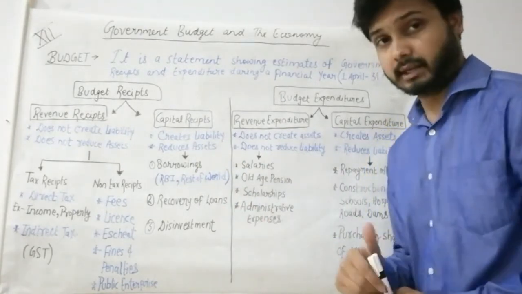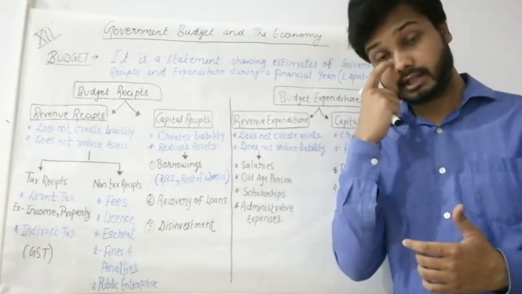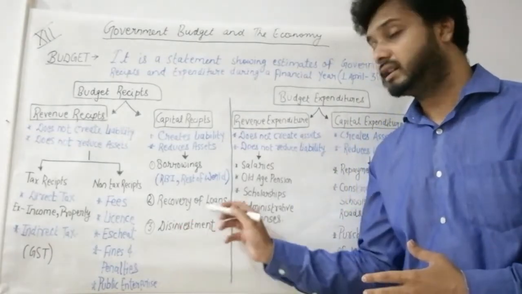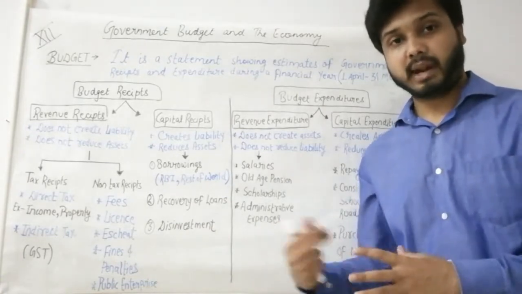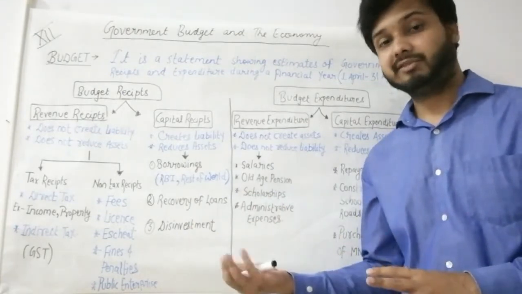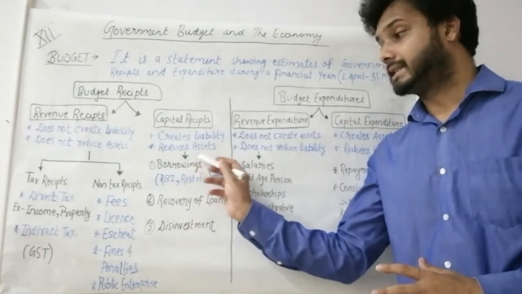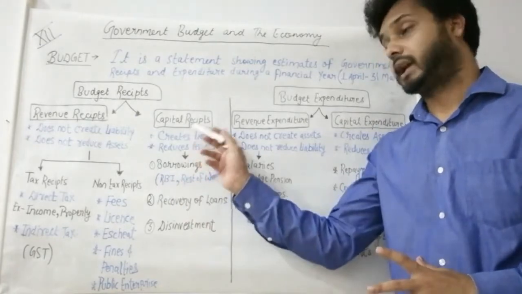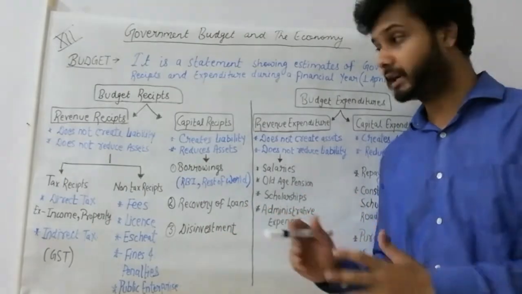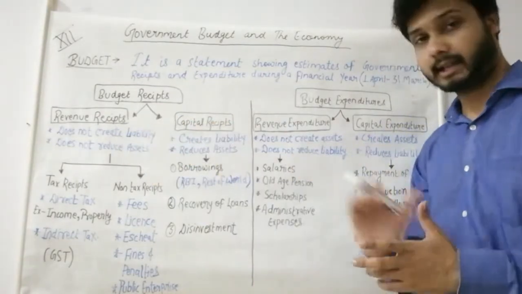Next one is disinvestment. Disinvestment here means that if any of the public enterprise is not functioning properly, if it is not earning profit, then at that time government sells off its shares to the private companies. So selling of the shares of public company to the private ones is known as disinvestment. And in this also it reduces the assets of the government. That's why it is a part of capital receipts. So these were the sources through which our government receives money, and we have categorized them into revenue receipts and capital receipts.